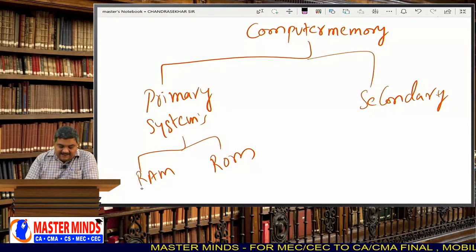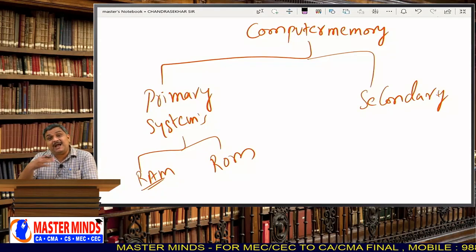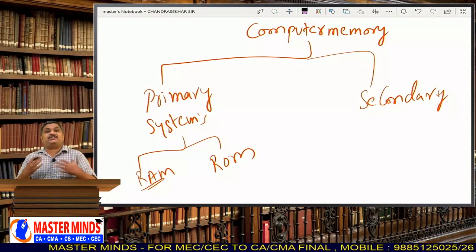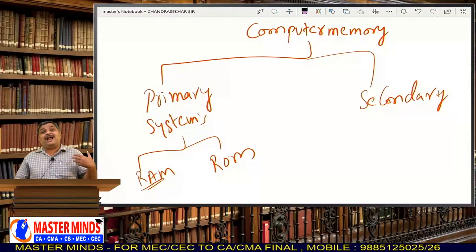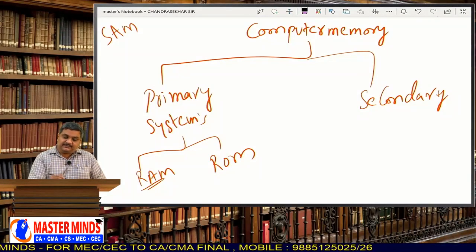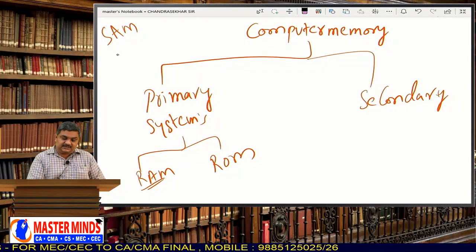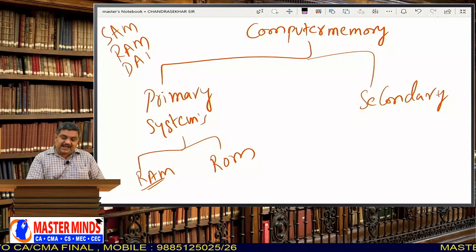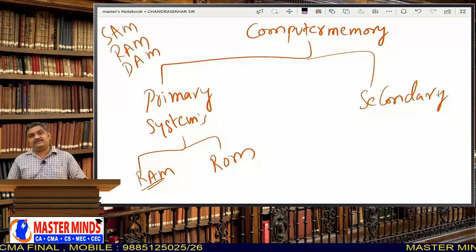See why the name RAM came? It is random access memory. That means you can access that memory in any fashion you want, randomly. Memories can be accessed sequentially, sequential access memories. Memories can be accessed randomly, random access memories. Memories can be accessed directly, direct access memories.